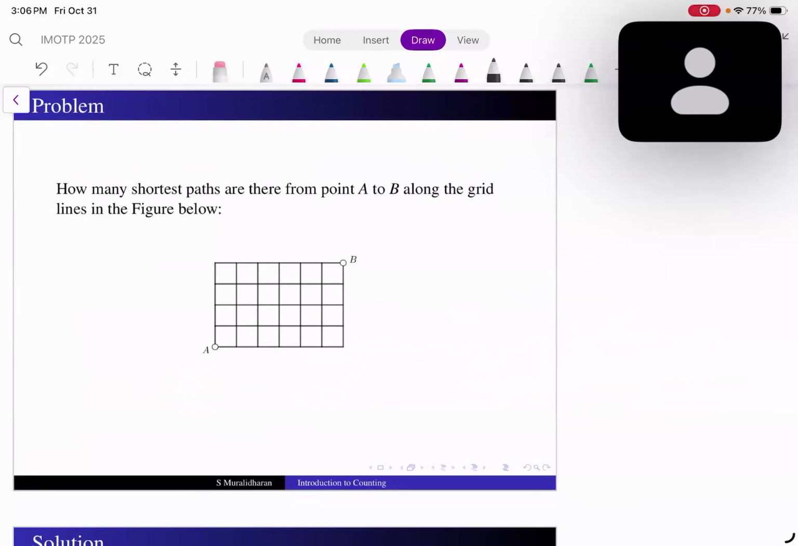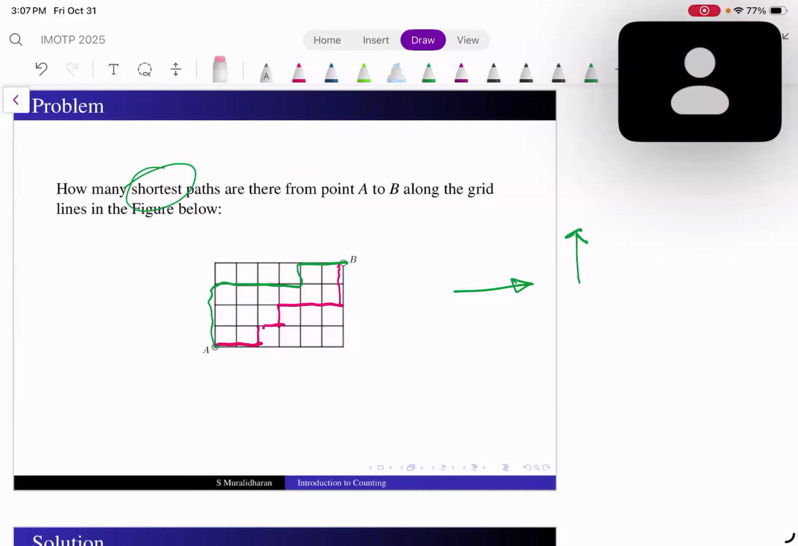How many shortest paths are there from the point A to the point B along the grid lines? One path will be like this, I can just go like this. The second path could be this also. Note that I am asking for the shortest path. That means every step should be either to the right or up. If I take a left step, I am wasting a step, because this left step has to be covered again by a right step. So this will be two extra steps.